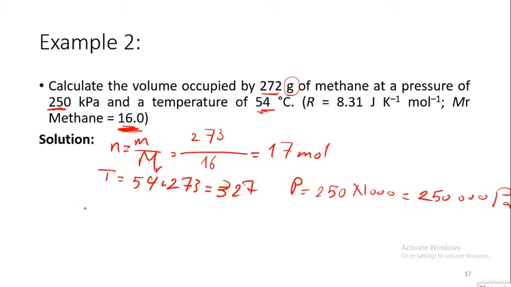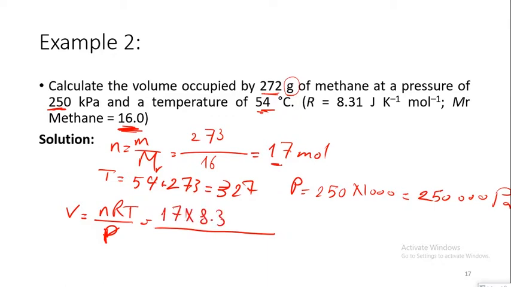Now my volume is equal to nRT over P, which is equal to my n is 17, and R is the constant equal to 8.31, and temperature is equal to 327, and P is equal to 250,000 Pascal, which gives 0.185 cubic meter.